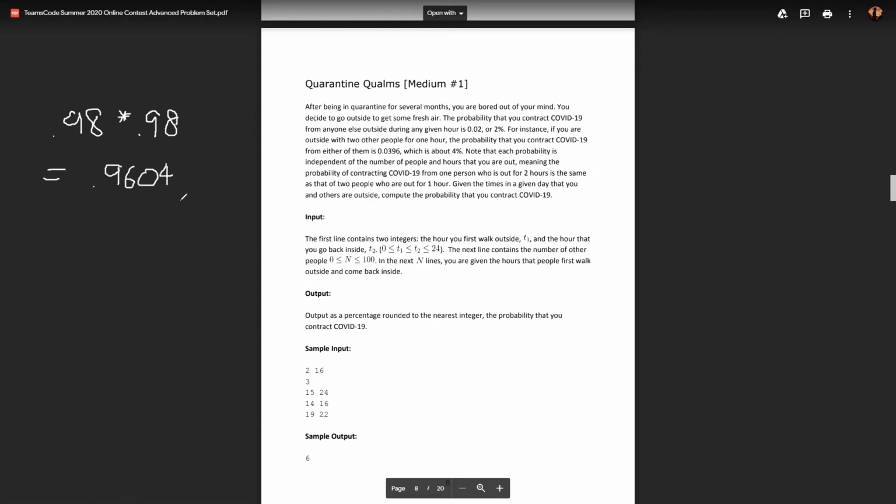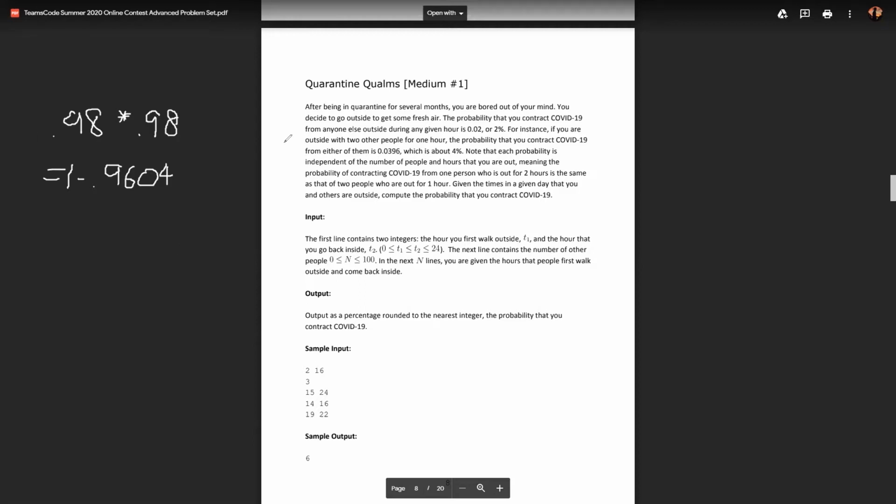So there is a 96.04% chance that I won't get it if I go out with 2 different people. The way you can calculate the chance that I will get it is just 1 minus this, 1 minus 0.9604, which is this number here, 0.0396. That's the chance that I will get it if I go out with 2 different people.